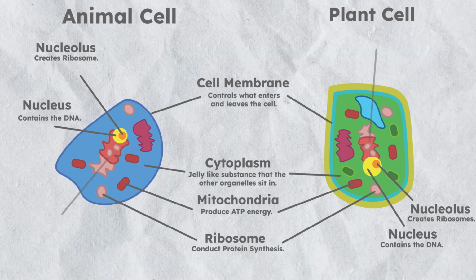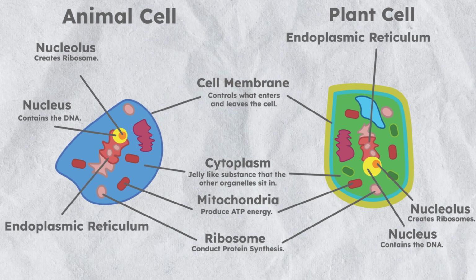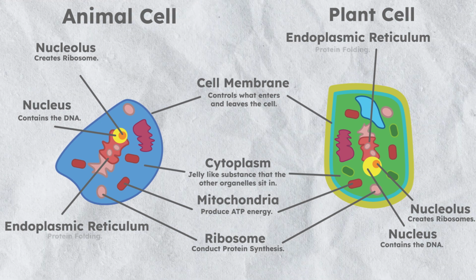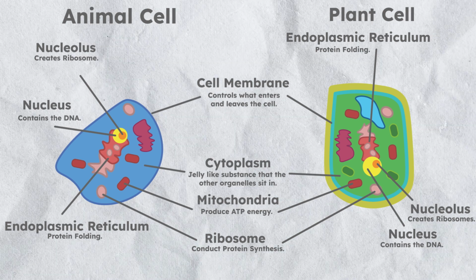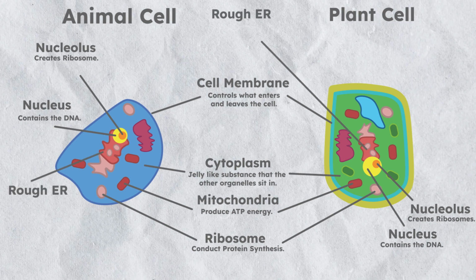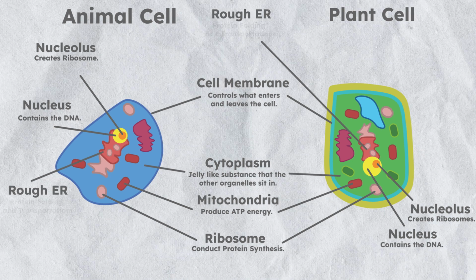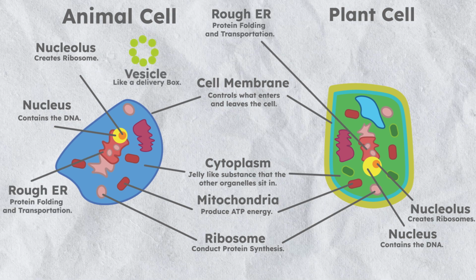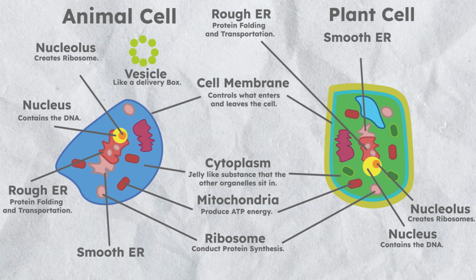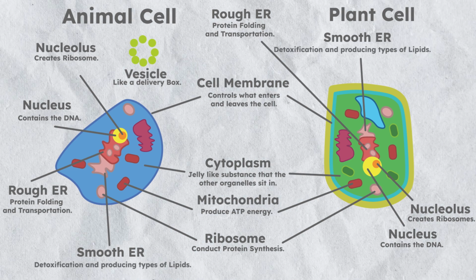Back outside the nucleus is the endoplasmic reticulum. This organelle does a lot of processing of molecules for the cell, such as protein folding, as well as that it is also highly involved in transporting molecules around. There are two parts to the ER. The rough ER, which has ribosomes attached to it, where the proteins they produce are sent away in vesicles, which you can think of as like delivery boxes. And the smooth ER, which does a few jobs such as detoxification and can also produce a few types of lipids. Next is the Golgi apparatus.